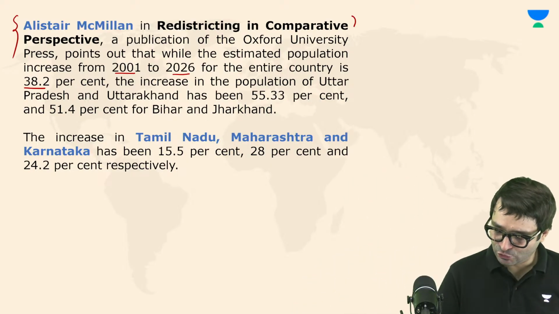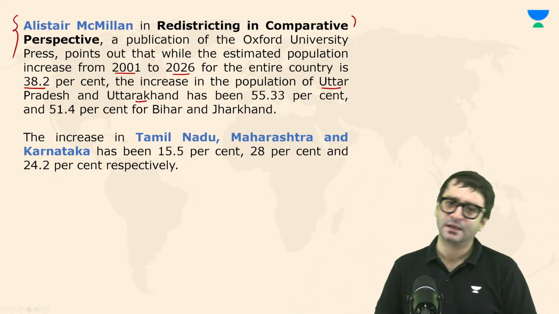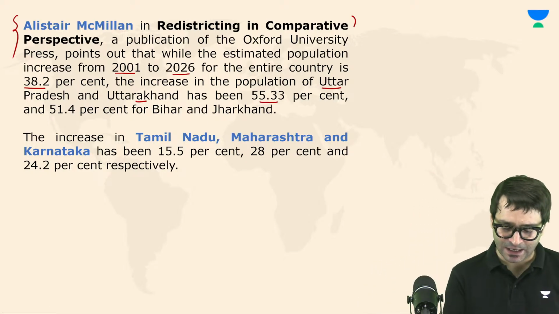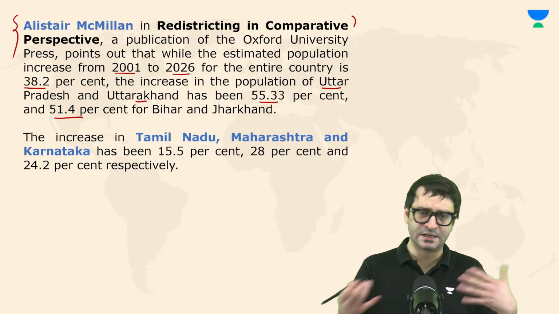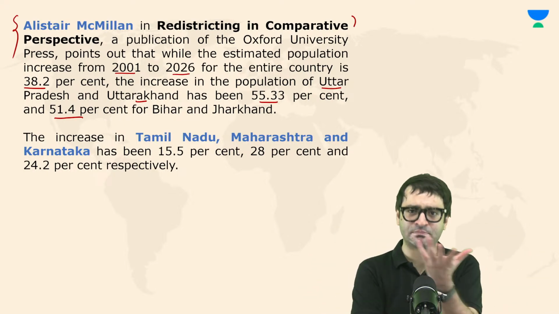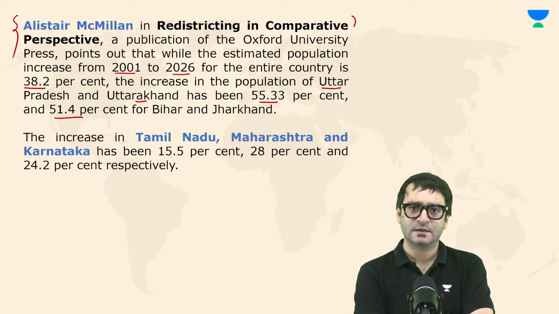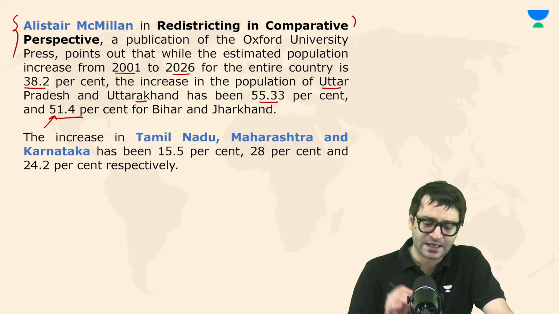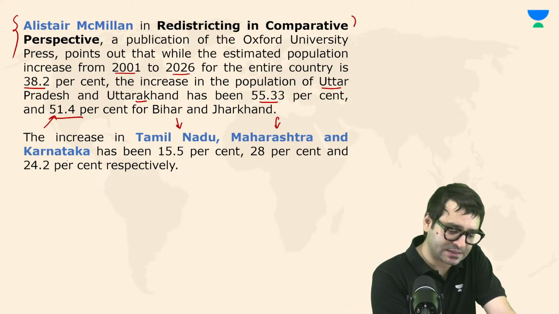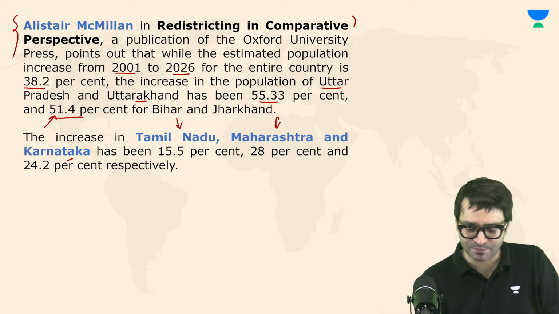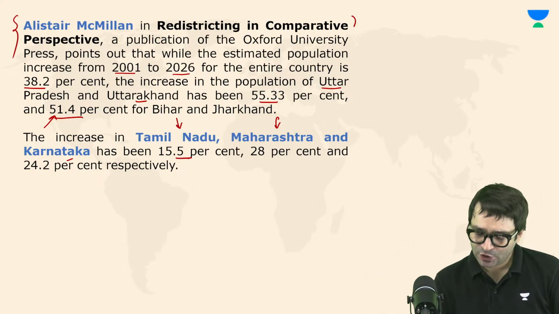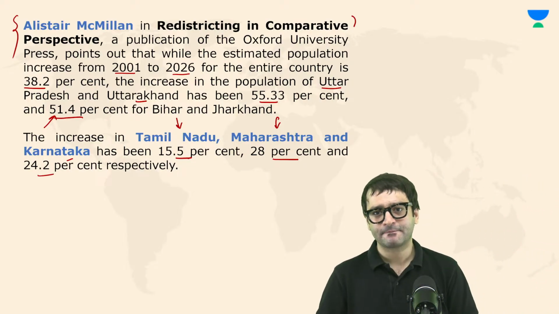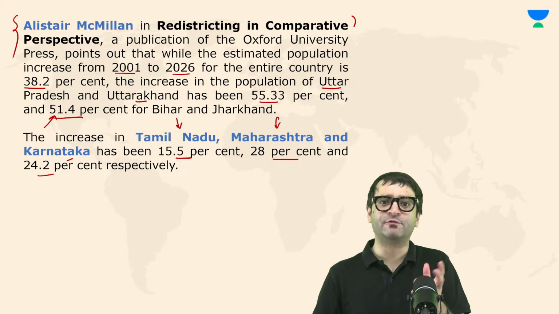States such as Uttar Pradesh and Uttarakhand, the population has increased by 55%. States such as Bihar and Jharkhand, because Bihar and Jharkhand was one common state, but it was bifurcated in 2001, there the population has increased by 51.4%. But look at the other states, such as Tamil Nadu, such as Maharashtra, such as Karnataka, where the population increase has been 15.5% in Tamil Nadu, 28% in Maharashtra, 24% in Karnataka. So the population increase has not been uniform.